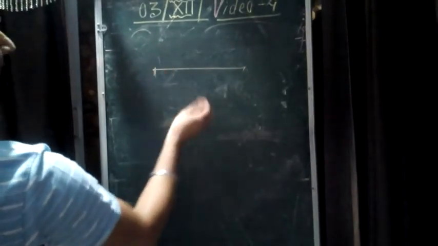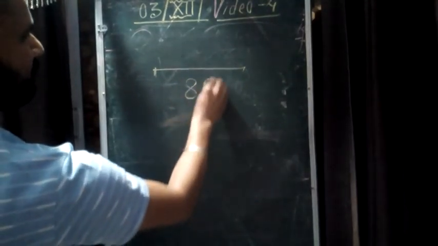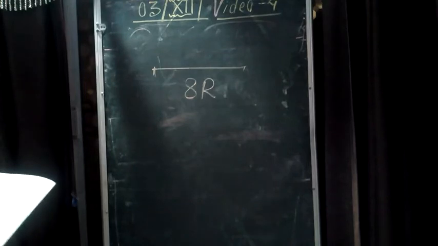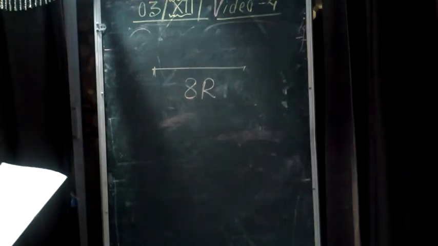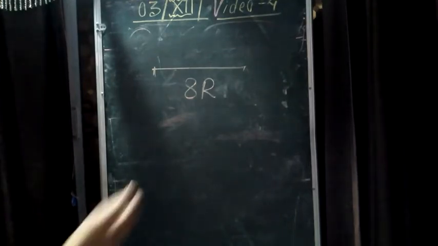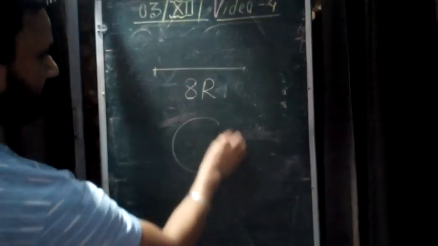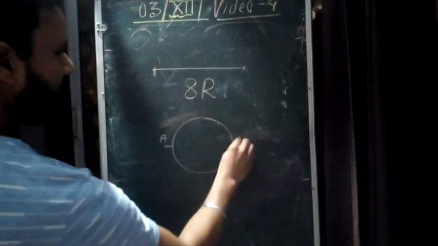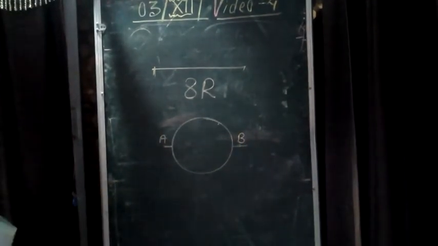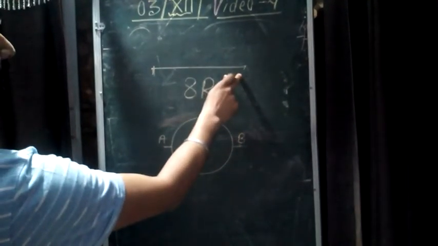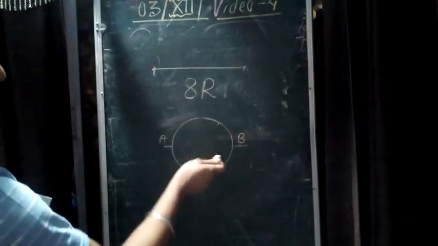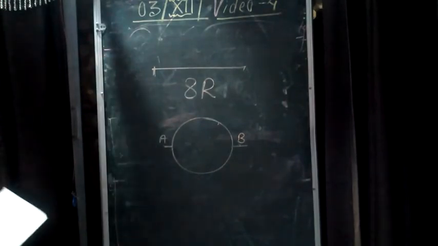We are going to bend this wire in the form of a circle, this way. These are the two ends, A and B. We are taking a wire of fixed length having resistance 8R and converting it into a circle.